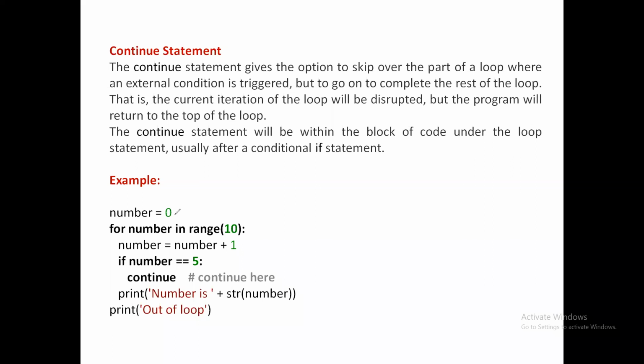So here is an example again. It is showing the same thing. Don't consider this part. Number is equal to 0. For number in range of 10, the same example, but in place of break, I'm using the continue statement. So what will happen with this? Again, the range values will produce 0, 1, 2, 3, 4, up to 9.